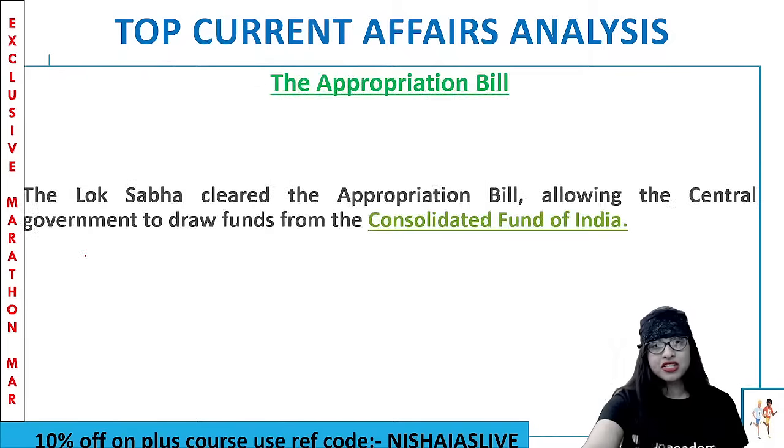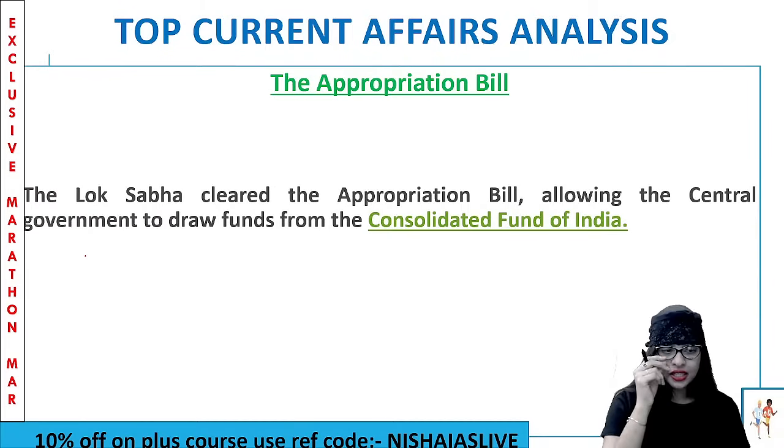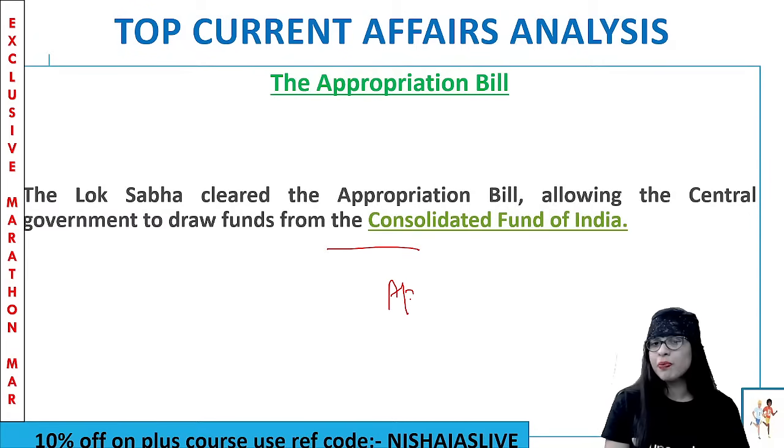Moving on to the next topic of discussion, the Appropriation Bill from the month of March 2021. So what happened was, recently the Lok Sabha cleared the bill called the Appropriation Bill. And when they cleared the bill, they were allowing the central government to draw the funds from what is called the CFI, Consolidated Fund of India. For that, the Appropriation Bill has to be passed. So Lok Sabha cleared the bill and the central government is able to take funds from the CFI.